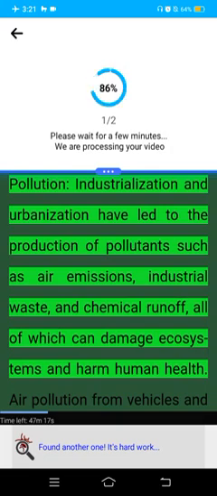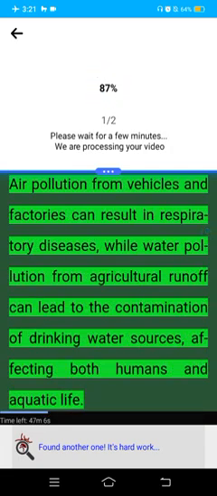Pollution. Industrialization and urbanization have led to the production of pollutants such as air emissions, industrial waste, and chemical runoff, all of which can damage ecosystems and harm human health. Air pollution from vehicles and factories can result in respiratory diseases, while water pollution from agricultural runoff can lead to the contamination of drinking water sources, affecting both humans and aquatic life.